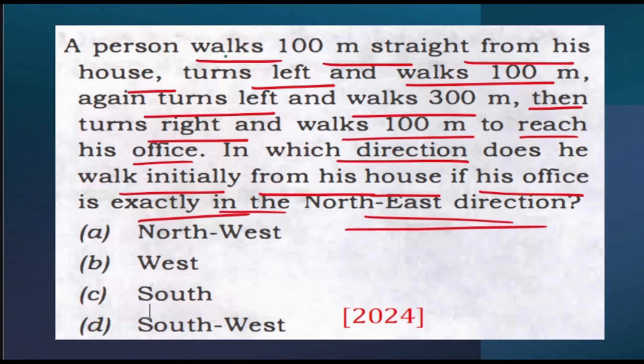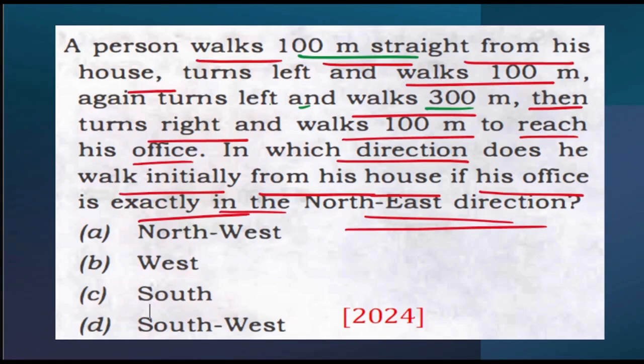A person walks 100 meters straight from his house, turns left and walks 100 meters, again turns left and walks 300 meters, then turns right and walks 100 meters to reach his office. So while returning from the office, he will turn left and walk for 100 meters. Next, again turn left and walk 300 meters. That means then he turned right and walks for 300 meters. Again he turned right and walks for 100 meters. Then he came to that particular point where he stood. Now let's see how to solve this particular question.